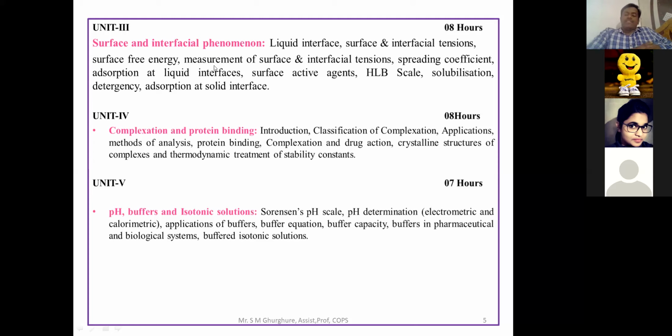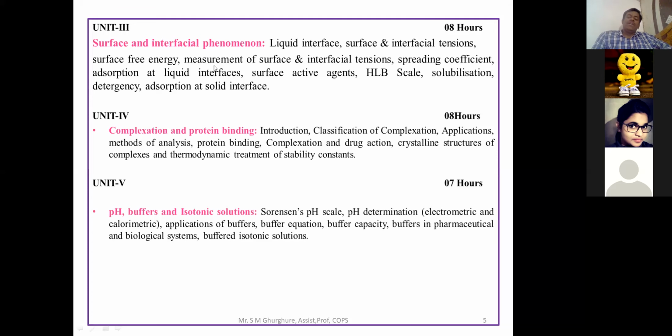And afterwards, the HLB scale, that is the hydrophilic as well as lipophilic balance system. Means whether the drug is hydrophilic, meaning it is water soluble, or whether the drug is lipid soluble, that part we are going to study in this surface tension as well as interfacial phenomena according to its HLB value. Then again, different methods are used for estimation of HLB value. The next one is solubilization. Methods and mechanism of solubilization, that part we are going to study.